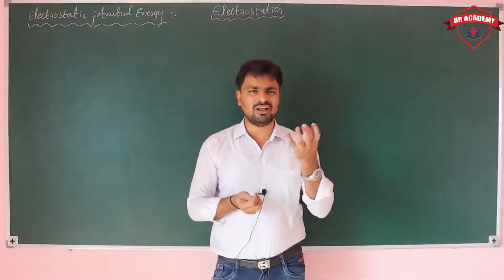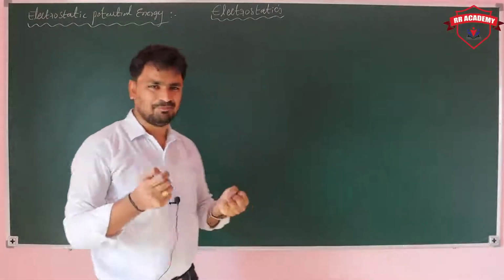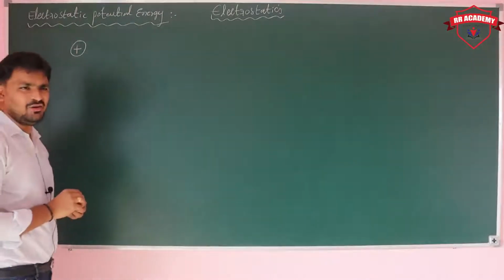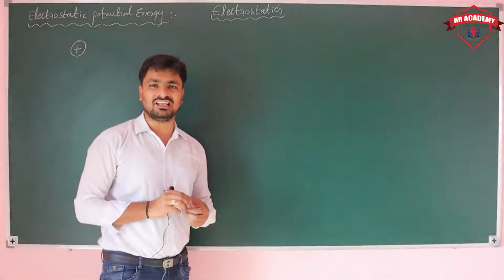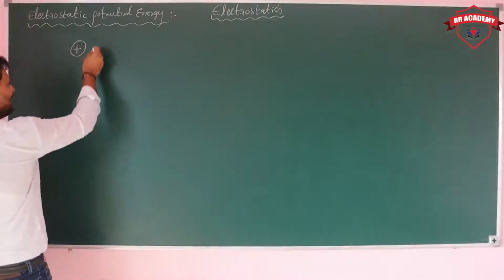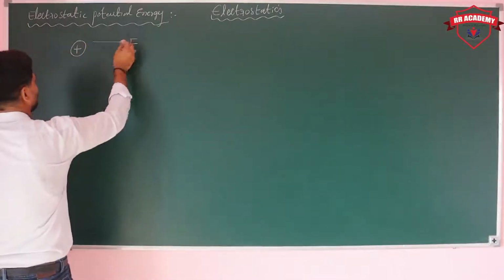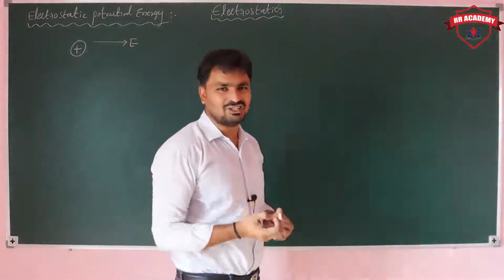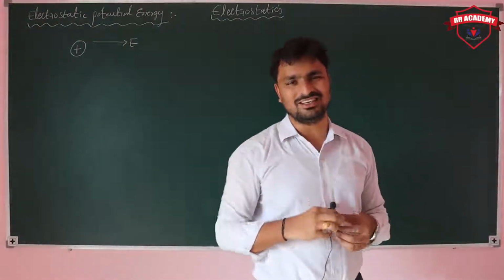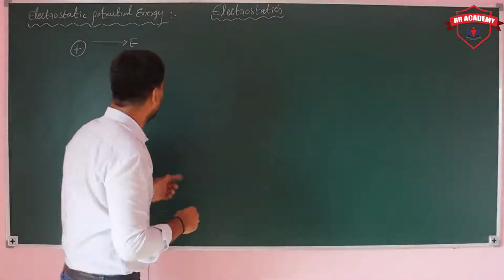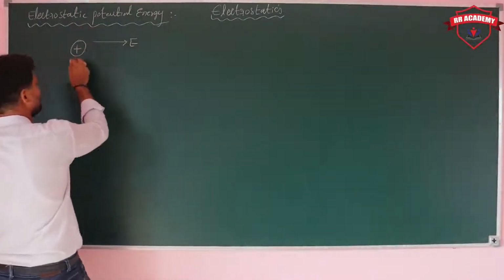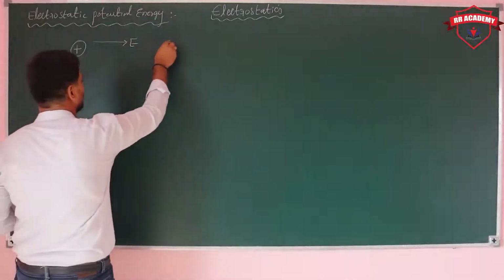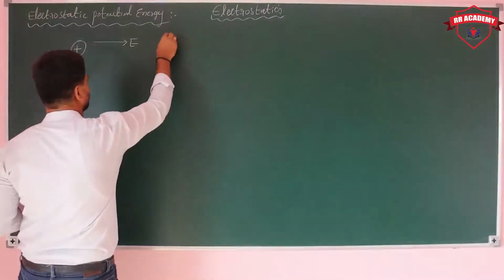In the same way, here we have placed a positively charged body. What is the direction of the electric field for a positive charge? The direction of the electric field is away from the positive charge. Now you try to bring another positive charge towards it. You can take a source charge Q, and you want to bring a small test charge, q naught.